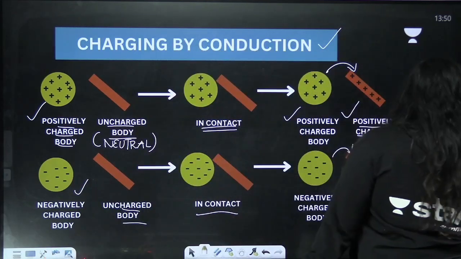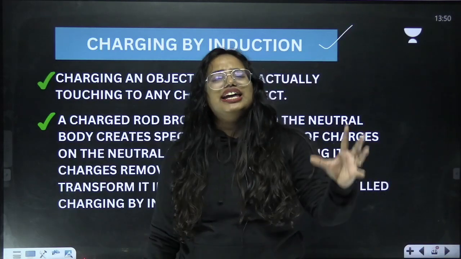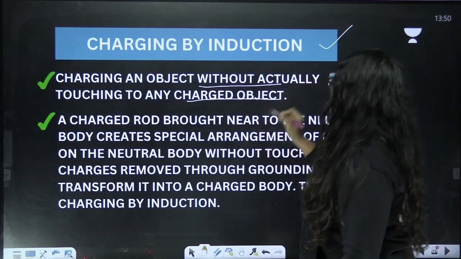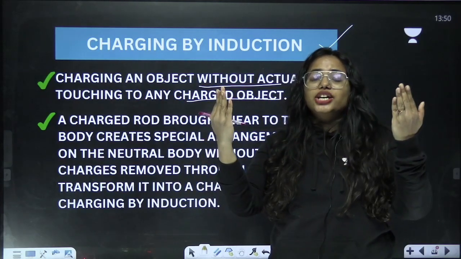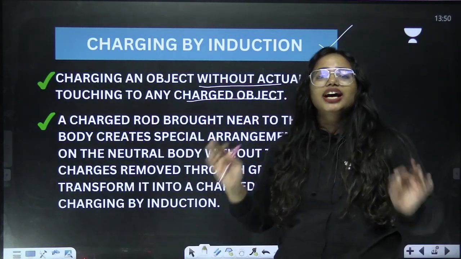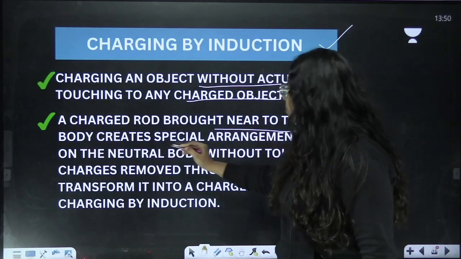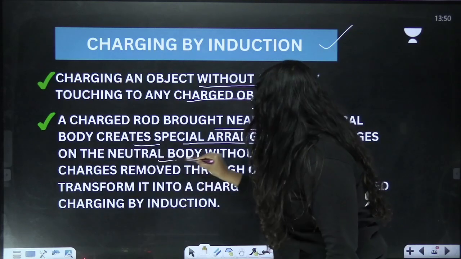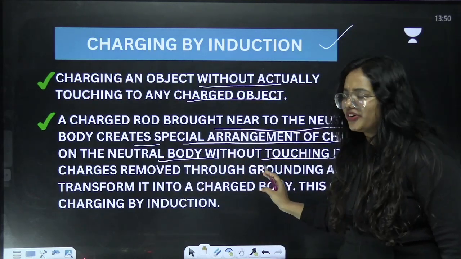Now we are moving towards the third one, and it's all about charging by induction. Let's learn the statements here. Charging an object without actually touching any charged object. In this particular kind of charging, we are not trying to make them touch. No physical contact is happening between the bodies here. A charged rod brought near to the neutral body creates a special arrangement of charges on the neutral body without touching it. You're understanding the point, right?